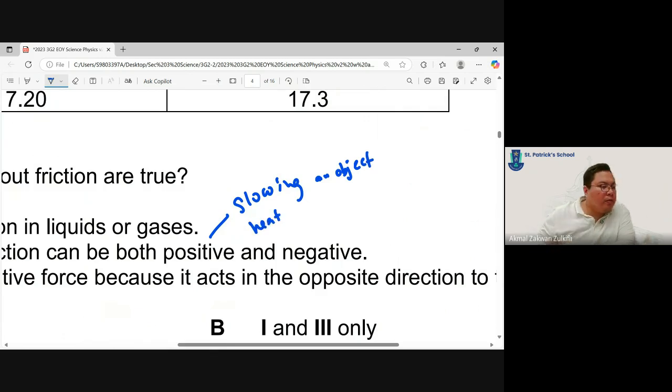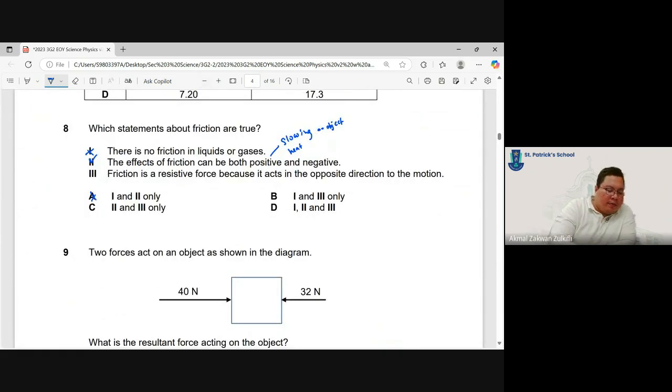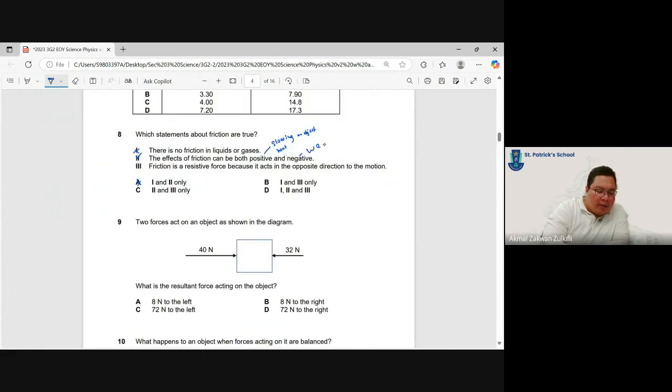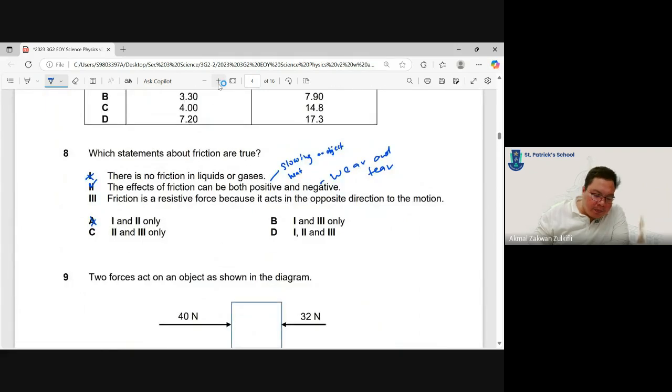So a lot of positive effects of friction. Negative effects also a lot, wear and tear and so on. We have wear and tear, like your shoes. After a while, you need to change your shoes. So 2 is correct.